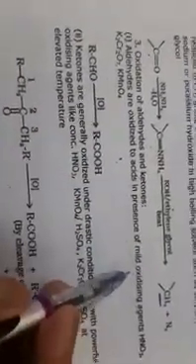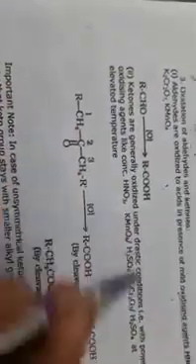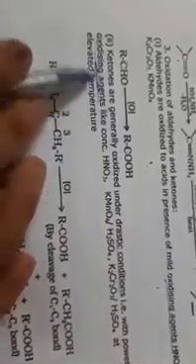Now, aldehydes are oxidized to acids in the presence of mild oxidizing agents like HNO3, potassium dichromate, and KMnO4. In the case of aldehydes, they are oxidized by mild oxidizing agents. But ketones are generally oxidized under drastic conditions, with powerful oxidizing agents. This is the difference: aldehydes are oxidized with mild oxidizing agents and ketones with powerful oxidizing agents